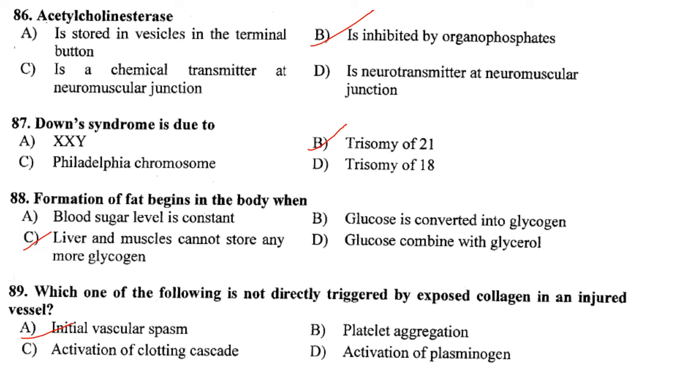Then Down syndrome is due to trisomy of the 21st chromosome. Answer is option B. Formation of fat begins in the body when liver and muscles cannot store any more glycogen. So answer is option C. Which one of the following is not directly triggered by exposed collagen in an injured vessel? So initial vascular spasm is not triggered by exposed collagen in an injured vessel.